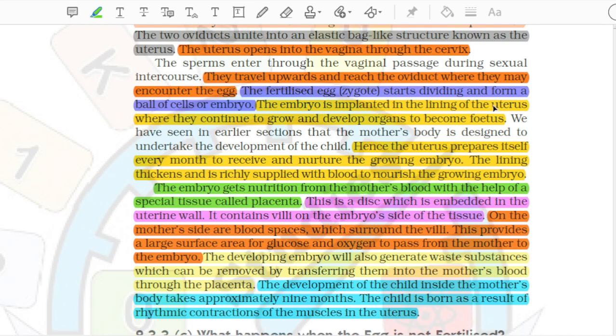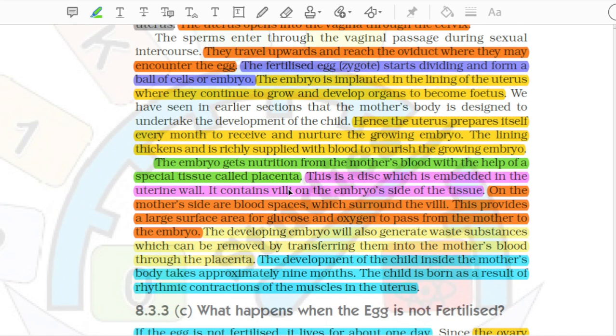The embryo is implanted in the lining of the uterus where it continues to grow and develop organs to become a foetus. We have seen in earlier sections that the mother's body is designed to undertake the development of the child. Hence the uterus prepares itself every month to receive and nurture the growing embryo. The lining thickens and is richly supplied with blood to nourish the growing embryo.